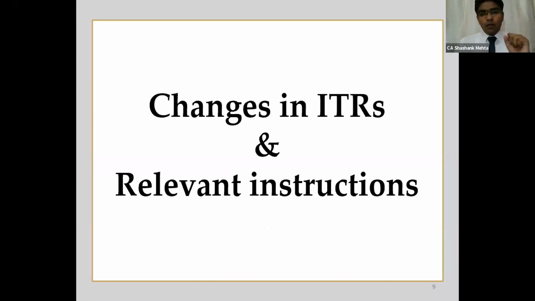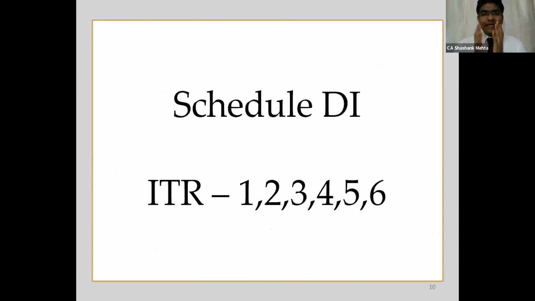Now as we have gone through the eligibility criteria, we come to the changes in the ITR as compared to the ITR which was prevailing for AY 1920. The first change is with respect to Schedule DI. This is directly related to the COVID situation which we are facing right now. As you all know, the government had relaxed the time for investment or time for payment because of the COVID situation.